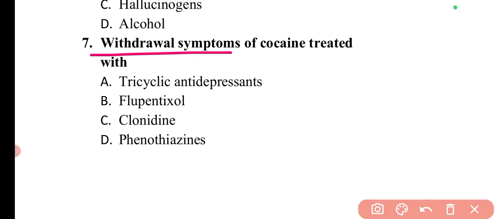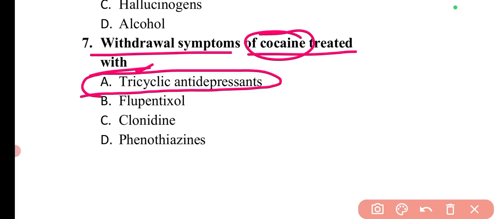Next question is: withdrawal symptoms of cocaine are treated with. For cocaine withdrawal symptoms, these can be treated with the tricyclic antidepressants. So here option A will be the correct answer.